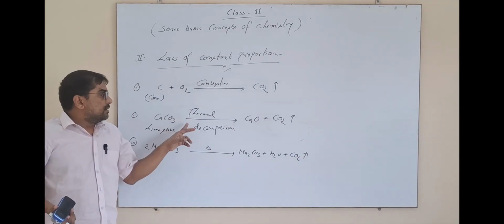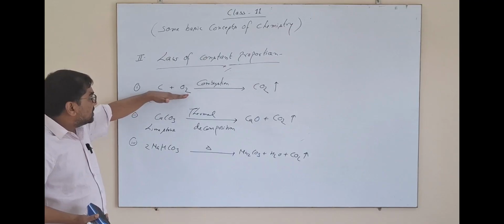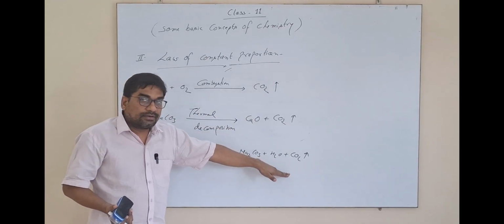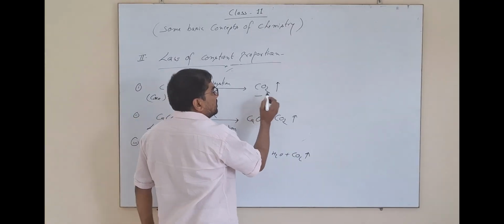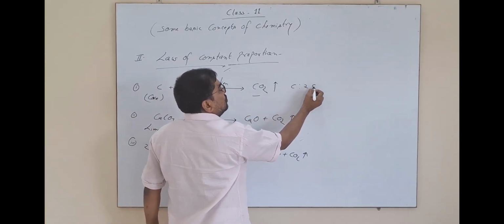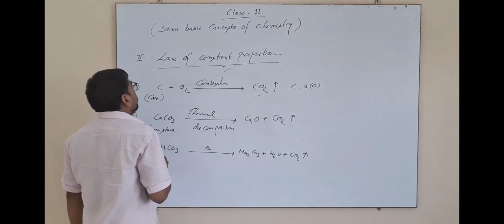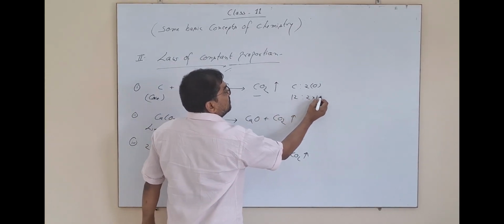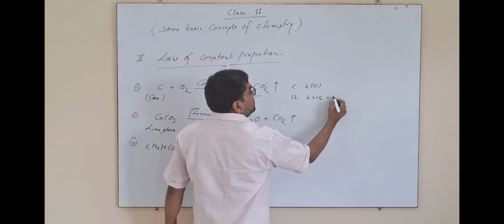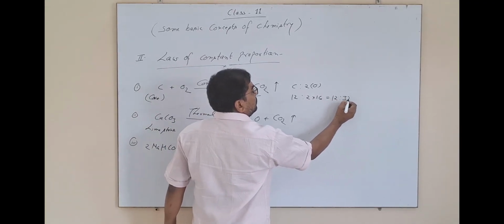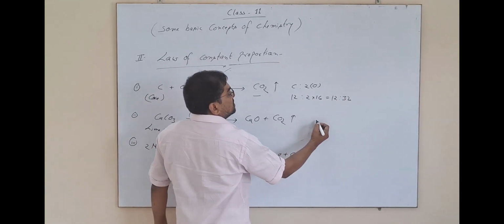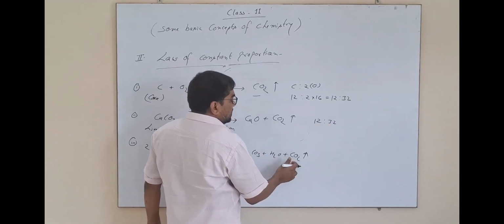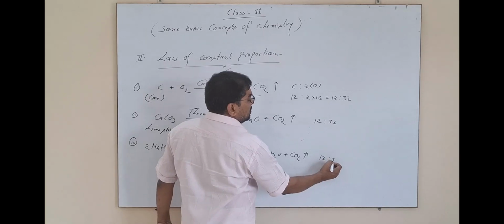You have seen that in all the experiments, in three different chemical changes, CO2 is obtained. If we see the first one, the carbon to oxygen ratio, since we know carbon has atomic mass 12 and oxygen has atomic mass 16, it becomes 12 ratio 32. Here it becomes 12 ratio 32, and here it also becomes 12 ratio 32.